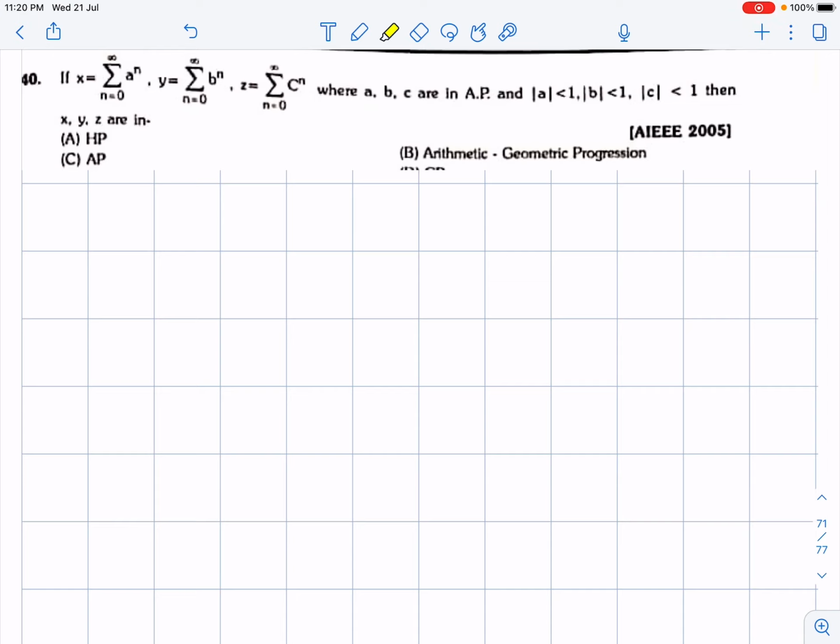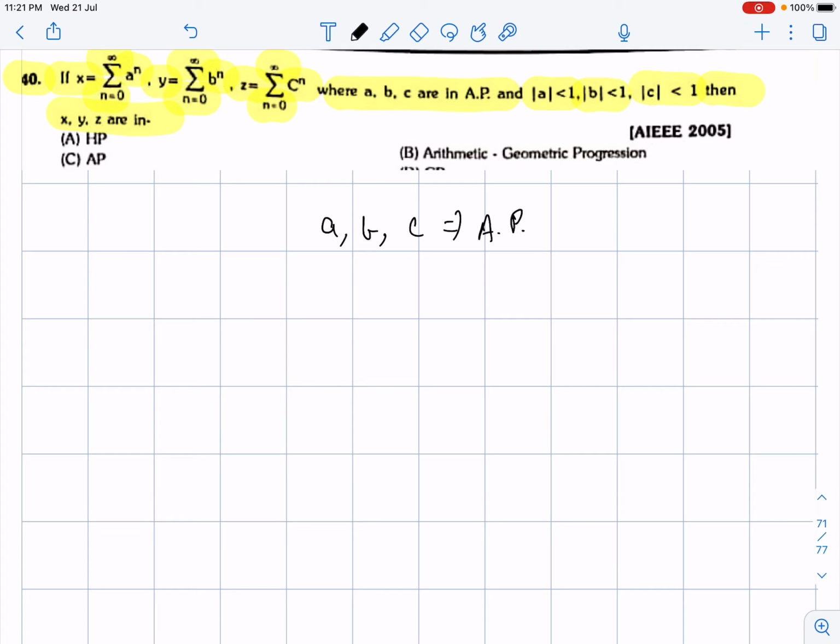Here I came up with the 40th question written on the screen. If x is equal to summation 0 to infinity of a power n, y is equal to summation 0 to infinity of b power n, and z is equal to summation n equals 0 to infinity of c power n, where a, b, c are in arithmetic progression, and mod a is less than 1, mod b is less than 1, mod c is less than 1, then x, y, z are in which type of progression they are asking. So guys, it is given to us that a, b, c are in arithmetic progression,